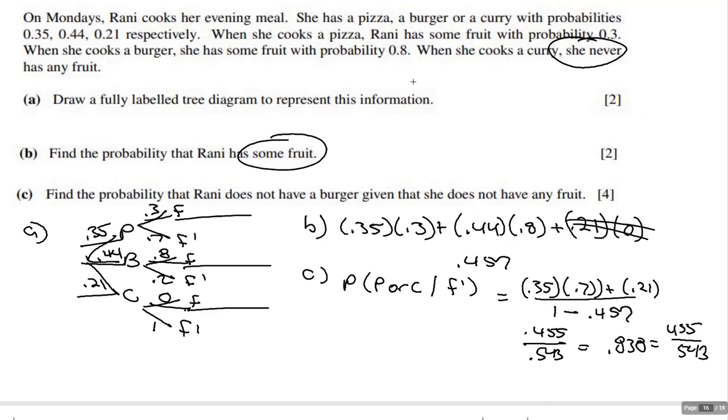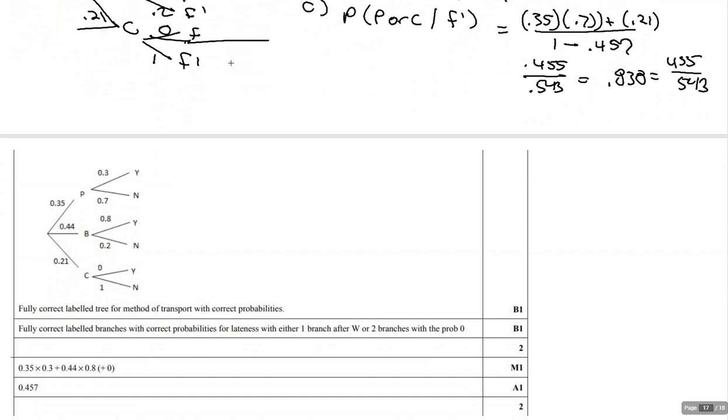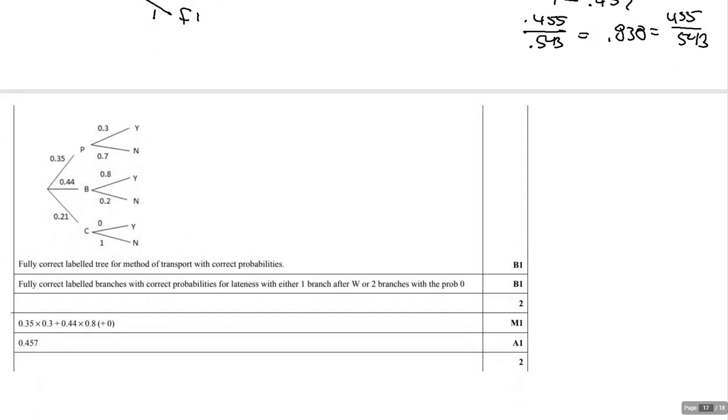The tree was labeled worth 2 points because it's a pretty basic tree. Let's see what they said. Fully correct labeled tree, correct probabilities, 1 point. Fully labeled branches with probability for lateness, with either one branch, fully labeled.